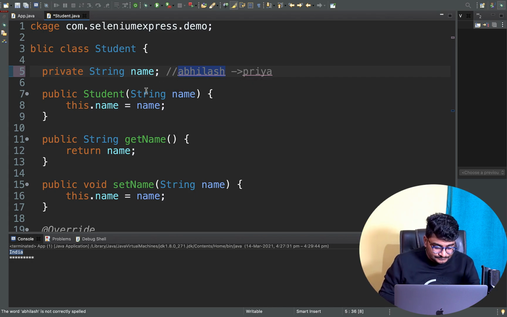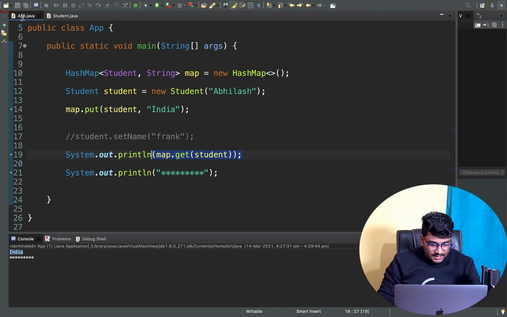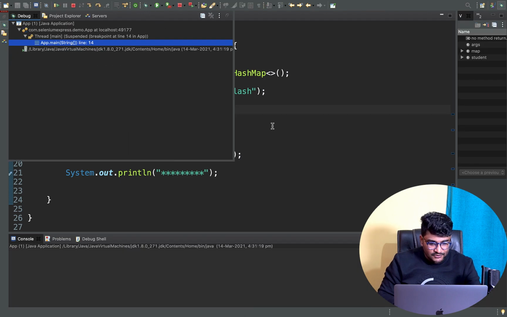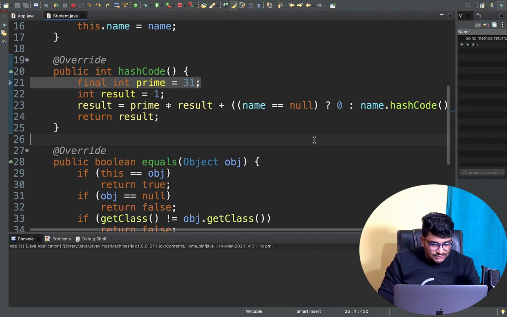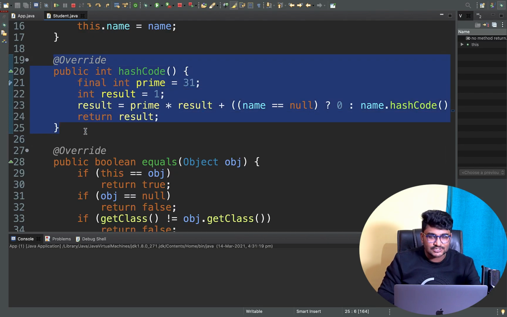So if you see here, do Control S, go back to your app.java, and uncomment line number 17. If I debug it again, first of all, whenever the map.put is executed and I do resume, it will go to the hashcode method. It will use the hashcode to put that object inside a particular bucket.